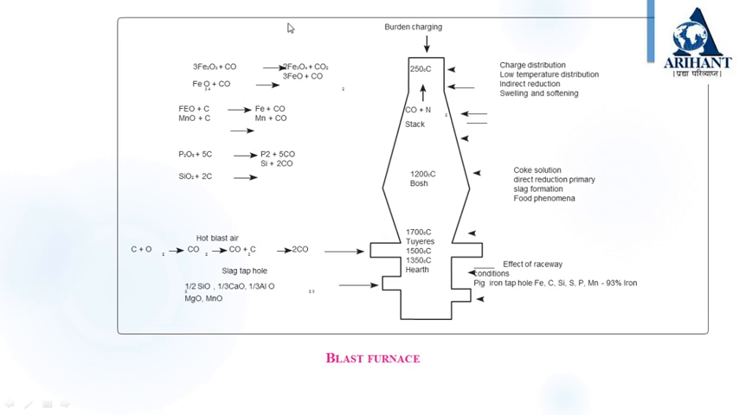This is a diagram of blast furnace. We can see the three parts of blast furnace, that is hearth, bosh and stack. The temperature in the furnace gradually increases downwards from about 500 Kelvin at the top to about 2000 Kelvin immediately above the level of tuyeres. On the left side, the reactions which take place in blast furnace are shown.